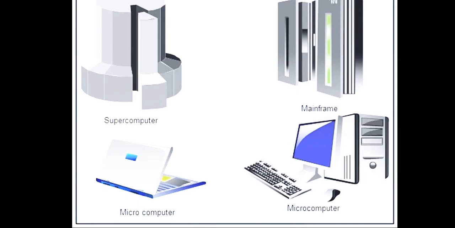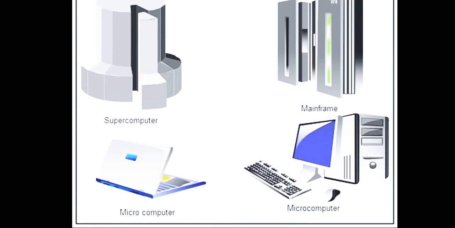The next concept is types of computers. Depending on the size, cost, utility, speed and efficiency, computers can be classified into the following categories. The first one is mini computer, second one is mainframe computer, the third one is personal computer, and the fourth one is super computer. So let us discuss one by one.